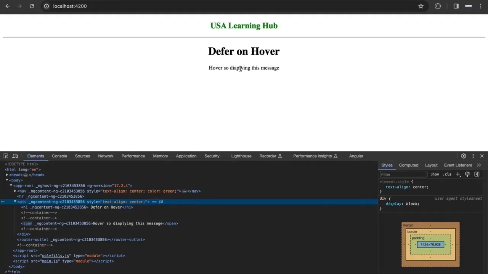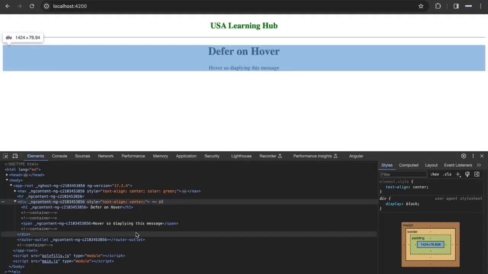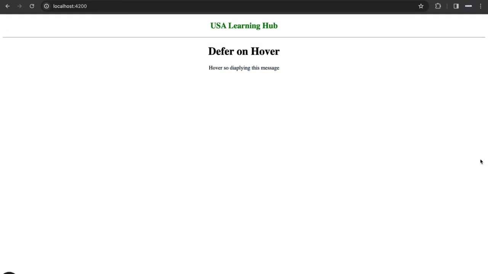If you see, the content is changed. I did not even click, I just hovered on top of that message, and now the content is changed. So deferred on hover, without even clicking, just hovering onto that content, it will be displayed. And the other content is removed from the browser DOM. Okay, this is how defer on hover works.